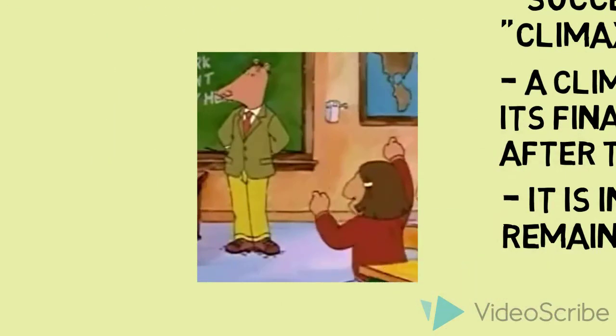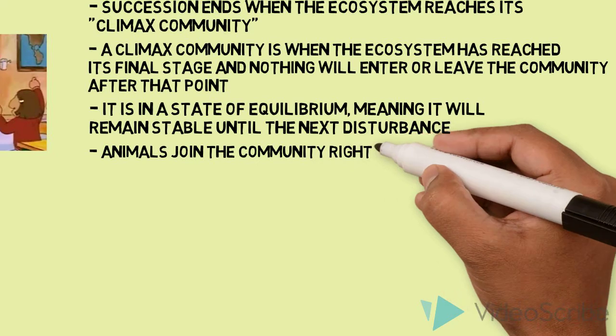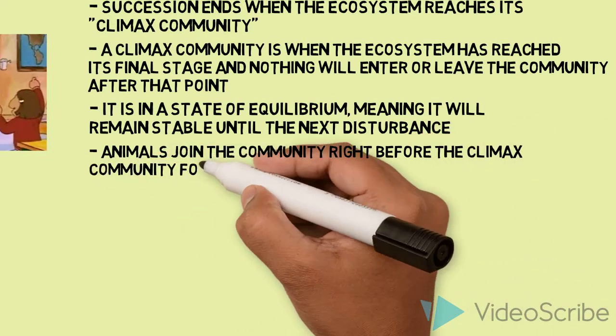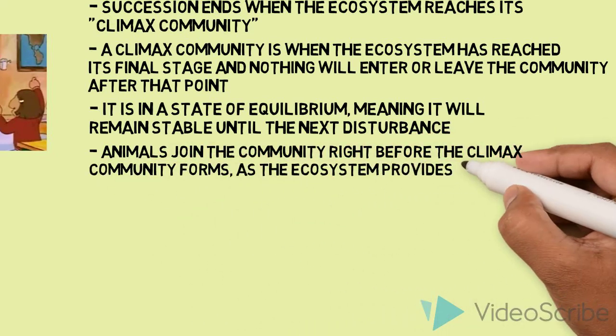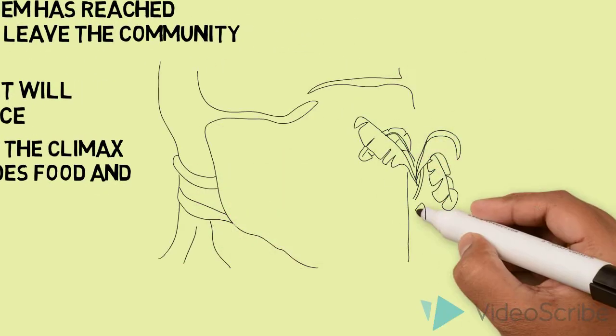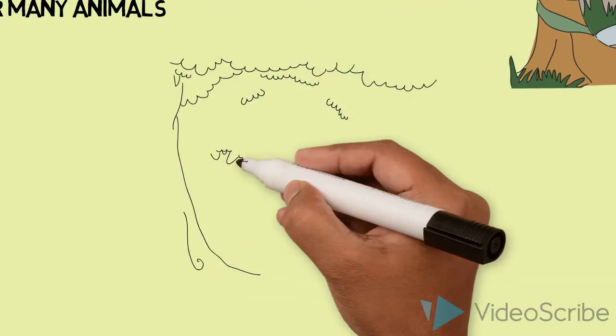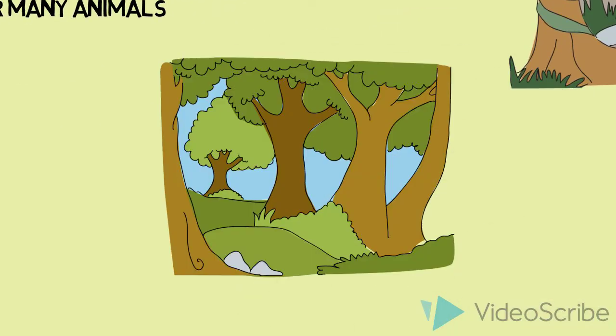Mr. Ratburn, what does that mean? Well, Francine, that means the ecosystem won't change unless another disturbance happens. Animals join the community right before the climax community forms, as the ecosystem provides food and shelter for many animals. Here is an example of what a climax community could look like.